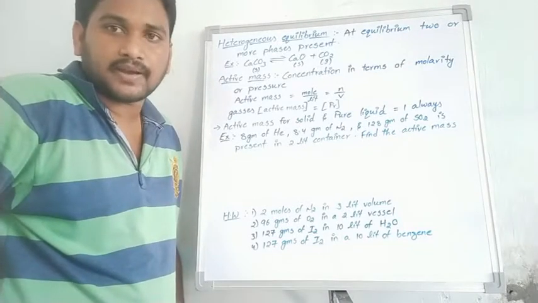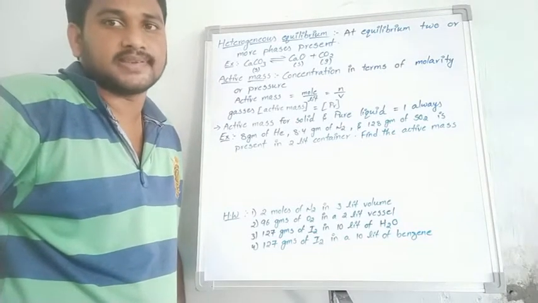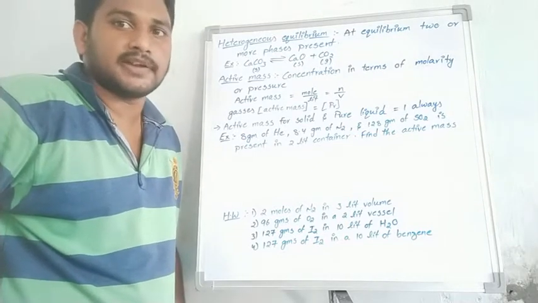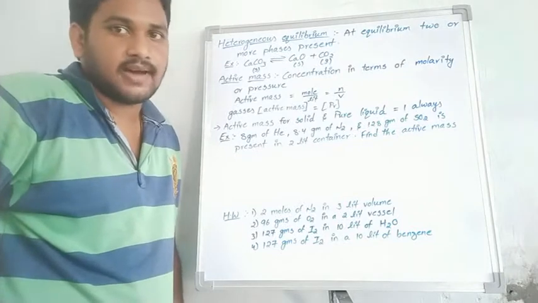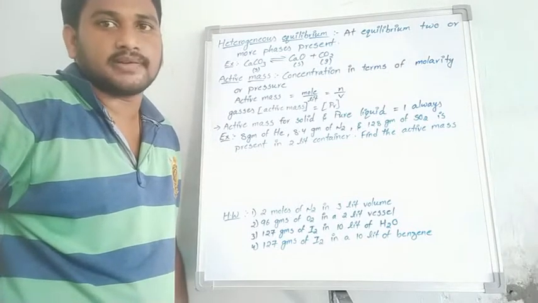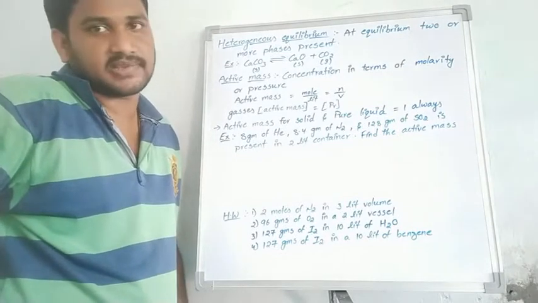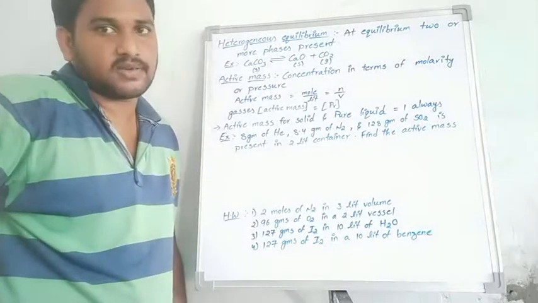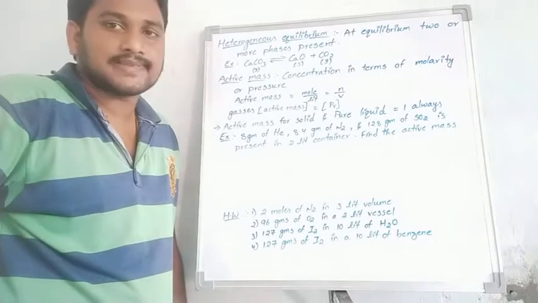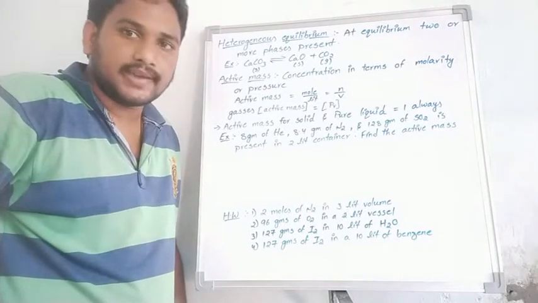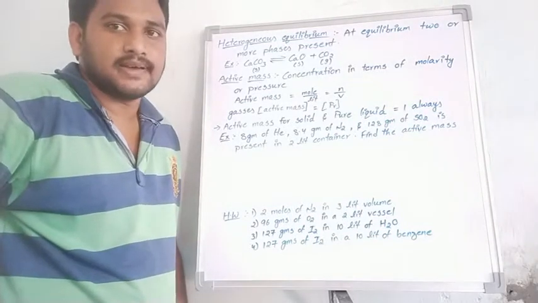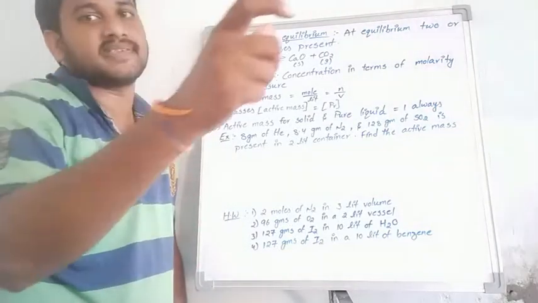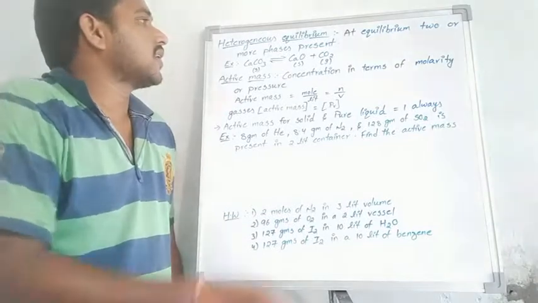At the time of equilibrium position, reactants and products are available in different physical states, or two or more than two physical states. Those chemical reactions that, at equilibrium position, have reactants and products in different physical states